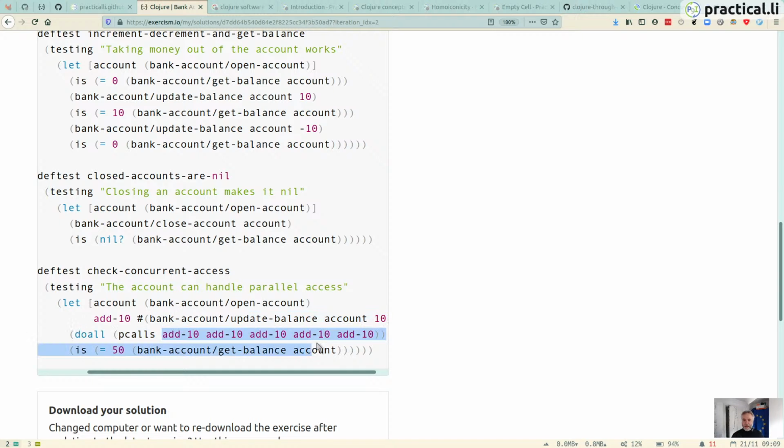So here it's trying to add 10 to the bank account, I think. Oh yeah, so here we're doing update balance account with 10. And so with software transactional memory, all of these would be added in turn, so they wouldn't conflict with each other.